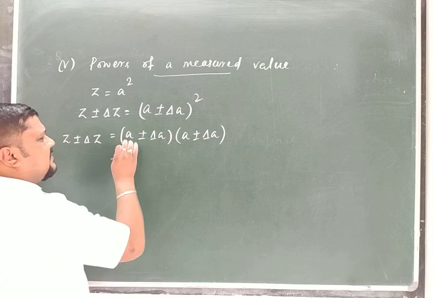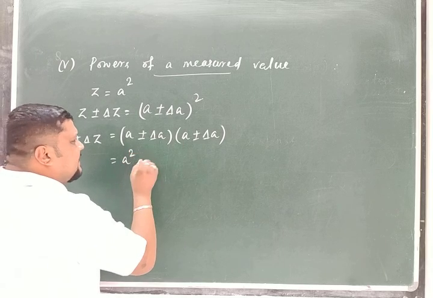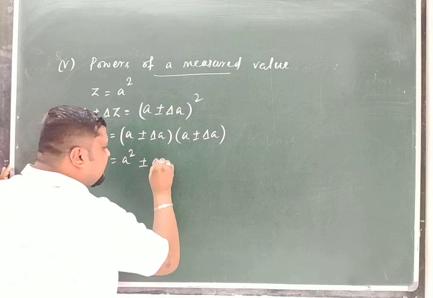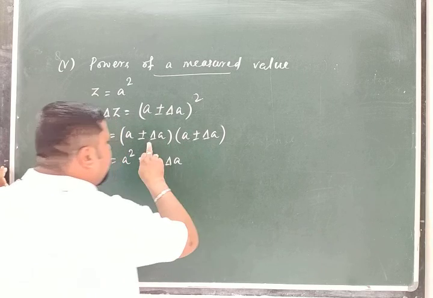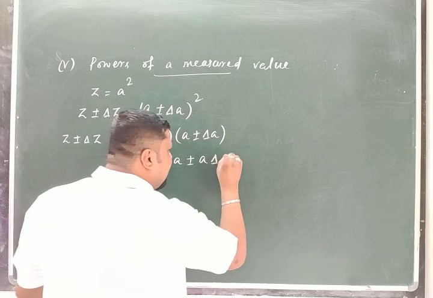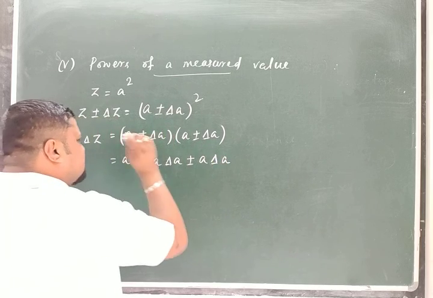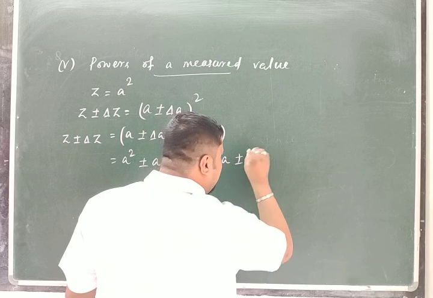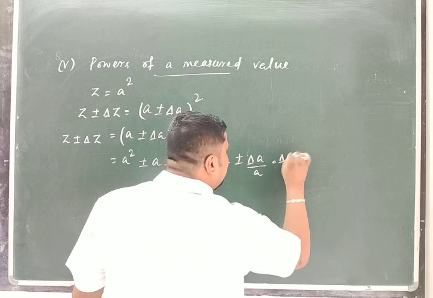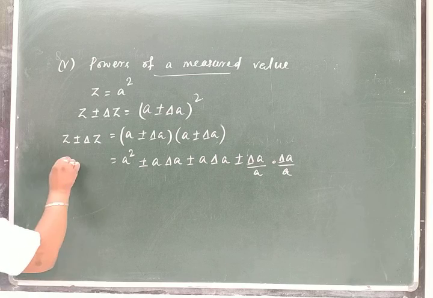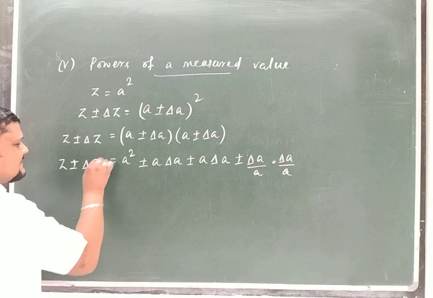So this is equal to A into A, which is A square, plus or minus A delta A, plus or minus delta A into A, plus or minus A delta A, plus or minus delta A into delta A. So plus or minus delta A by A into delta A by A. There are two delta A by A. That is equal to Z plus or minus delta Z.